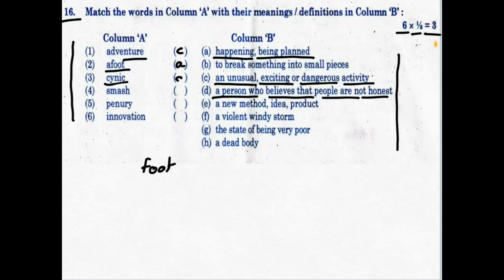So this is D. Smash. What is smash? Breaking things. You know it is called smash. To break something into small pieces is smash. This is B. Then comes penury. What is penury? It is the state of being very poor, is called penury. This is G.